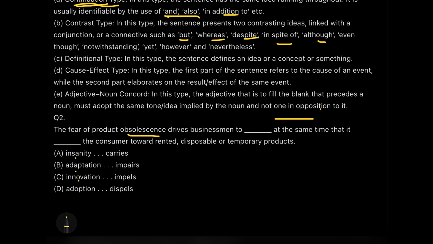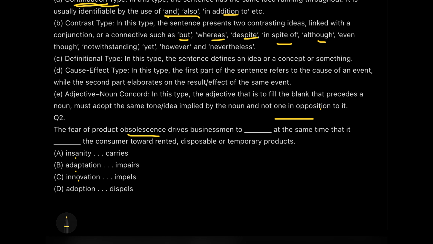No. अगर हम यहाँ ये बोलते हैं कि प्रोडक्ट पुराना हो जाएगा, इस डर से बिजनेसमैन अडेप्ट कर रहे हैं या अडॉप्ट कर रहे हैं, and at the same time they are doing something else also, so does it make sense? No, my sentence is not complete. I am not telling the person what am I adapting or what am I adopting.